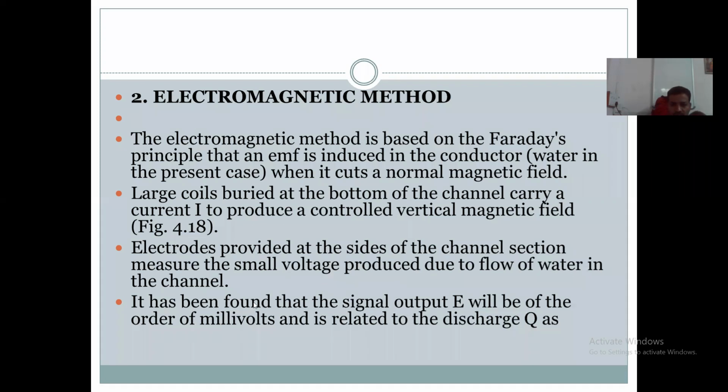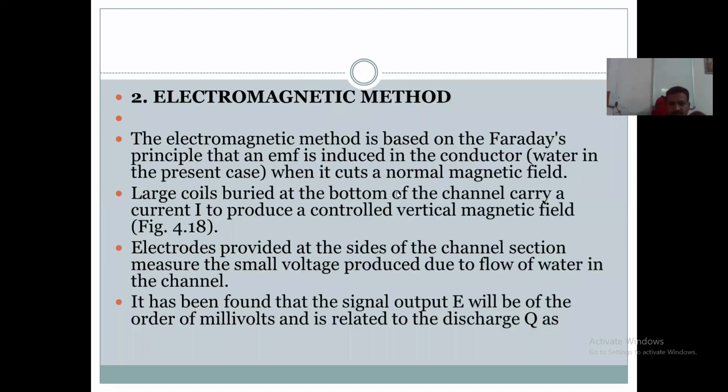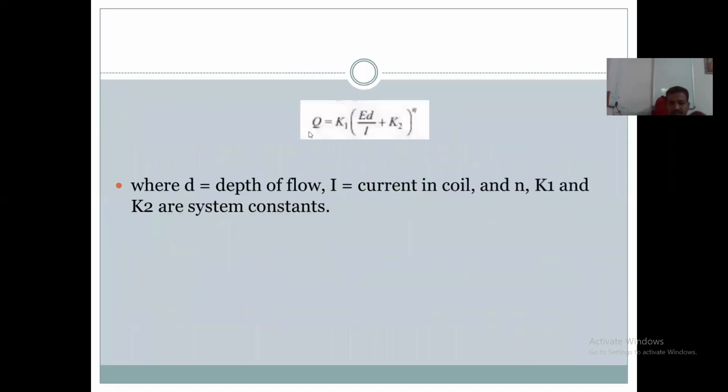During this flow of water, it is found that the signal output E will be of the order of multivolts and is related to the discharge Q. That discharge is measured by using this formula: Q equals K1 times (ED divided by I plus K2) raised to N.